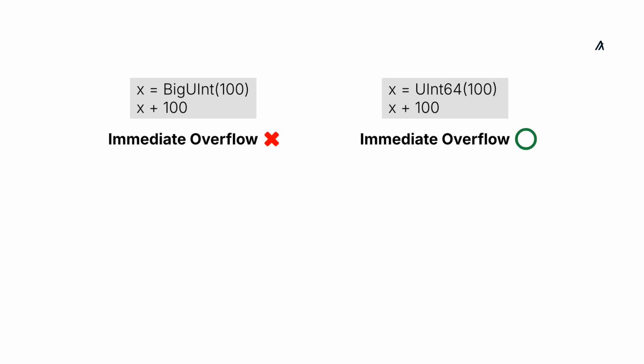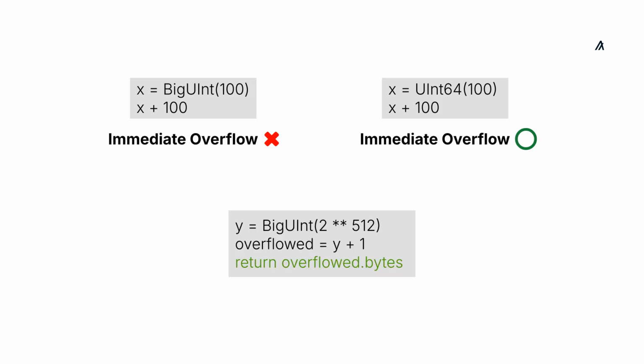Another difference between BigUInt and UInt64 math is that BigUInt math operations don't immediately error on overflow. So if the result exceeds 512 bits, then you can still access the value with .bytes, but any further math operations will fail.